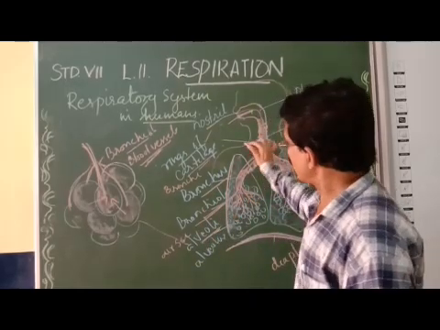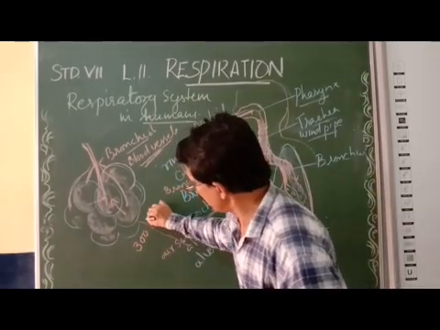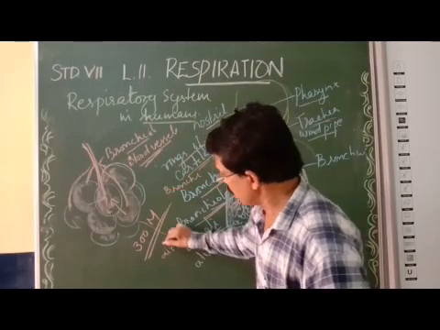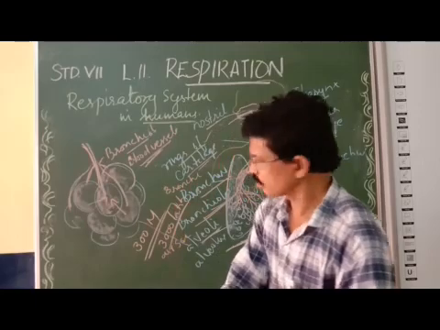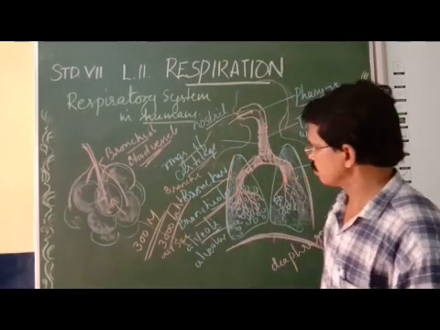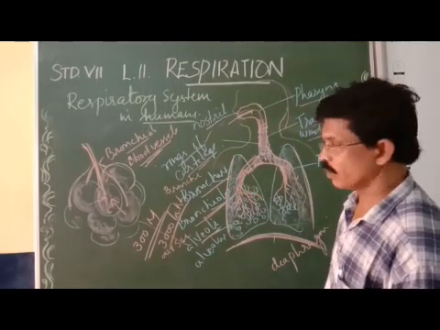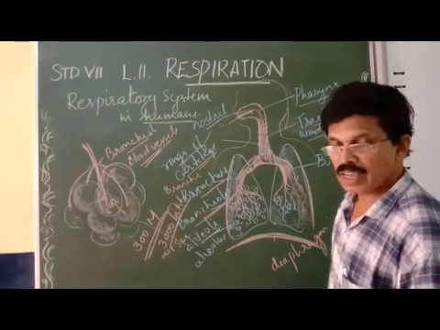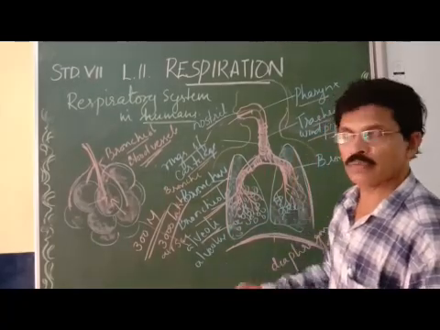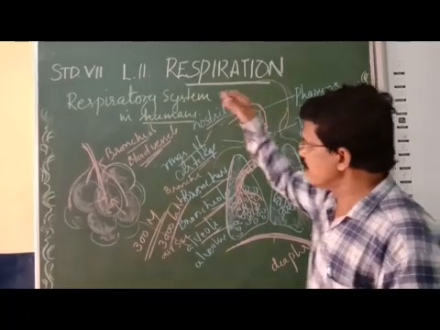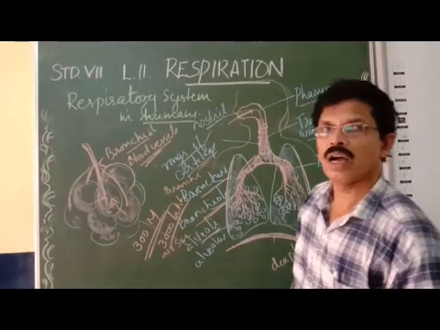And how many alveoli are there in each lung? Each lung has 300 million alveoli, equal to 3,000 lakhs. 3,000 lakhs of alveoli in each lung. Okay. So what happens inside the alveoli? The gaseous exchange takes place. Oxygen enters the blood, and from the blood, carbon dioxide enters the alveoli. In this way, the gaseous exchange takes place inside the alveoli.